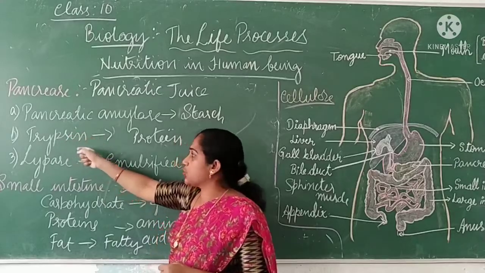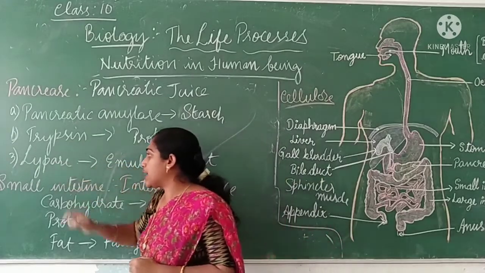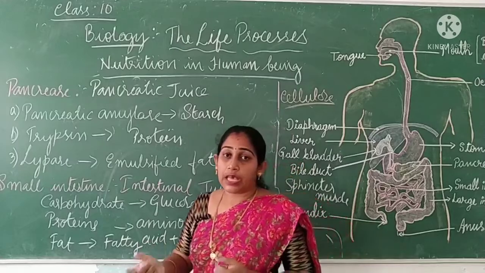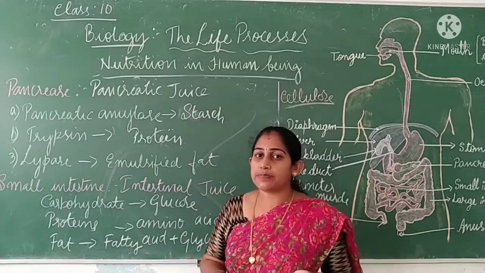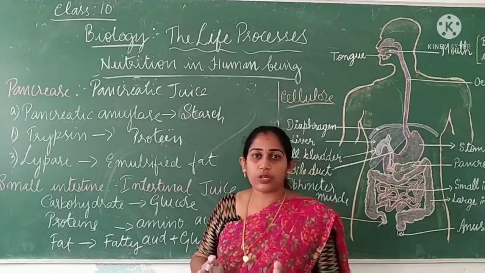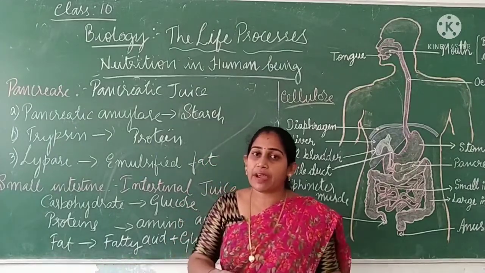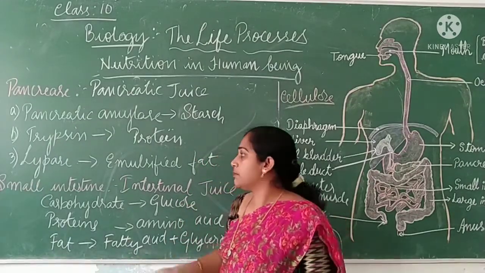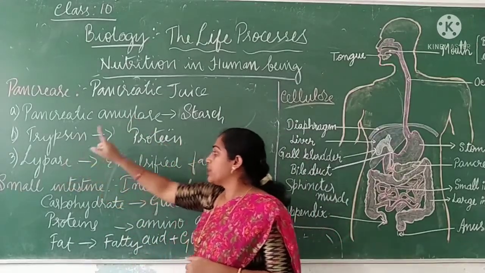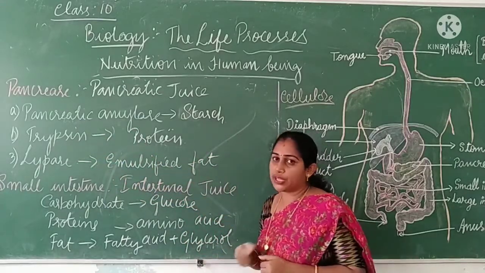So the function of trypsin is to digest protein. It acts on protein. Next you have one more enzyme called lipase. Lipase acts on emulsified fat. You learned the liver helps in emulsifying the fat. What do you mean by emulsifying the fat? The larger molecule of fat is broken down into smaller molecules of fat, right? That's called emulsifying the fat. That emulsified fat will be further digested with the help of lipase. So the pancreatic juice called lipase acts on emulsified fat, and it will digest the emulsified fat into further